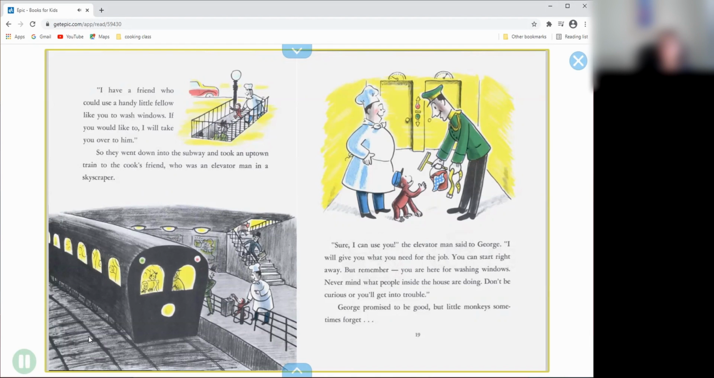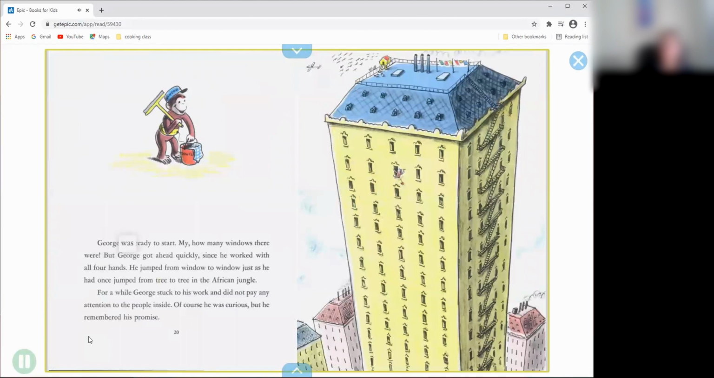But remember, you are here for washing windows. Never mind what people inside the house are doing. Don't be curious or you'll get into trouble." George promised to be good. But little monkeys sometimes forget. George was ready to start.